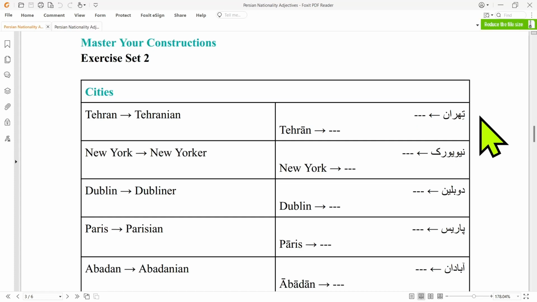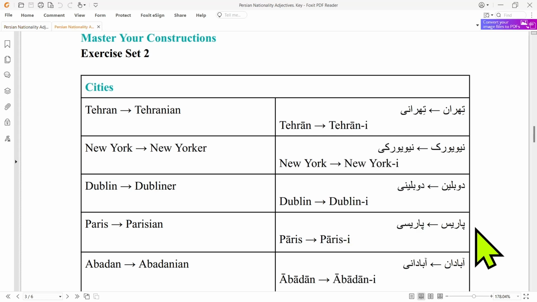This construction also works for cities. So for a person from Tehran, we have Tehrani. And for a New Yorker, we have New Yorki. Dublin in Persian is Dublin. So for Dubliner, we have Dublini. Paris is Paris. So Parisian is Parisi.